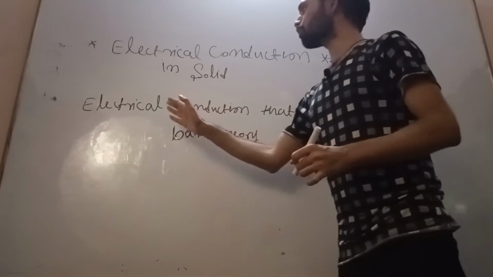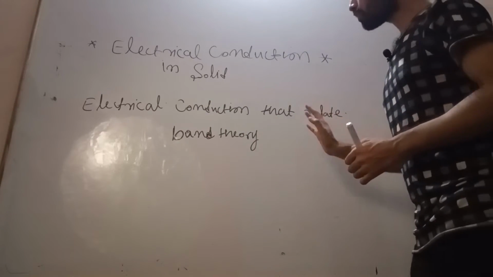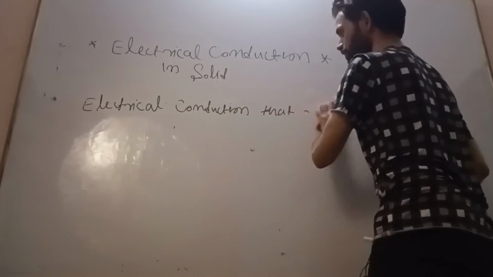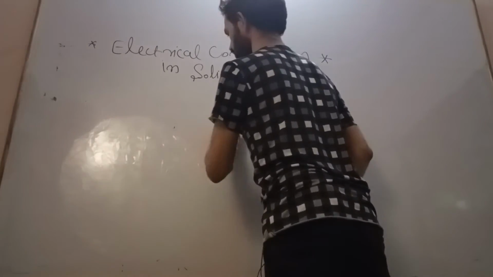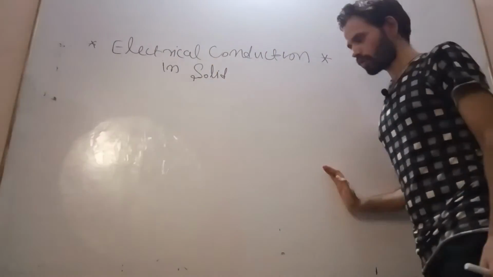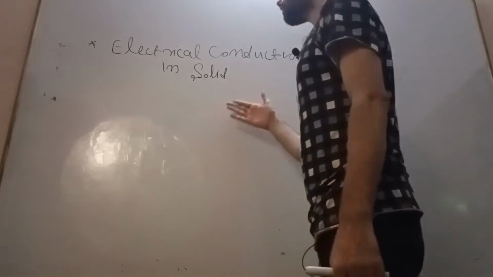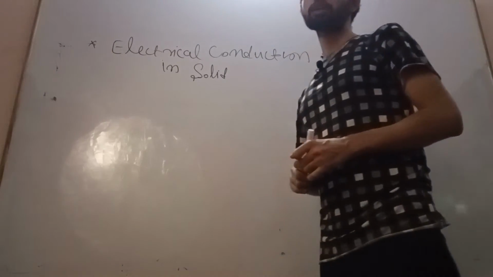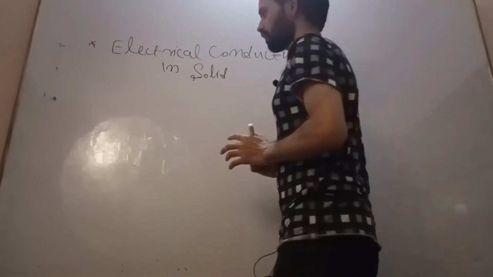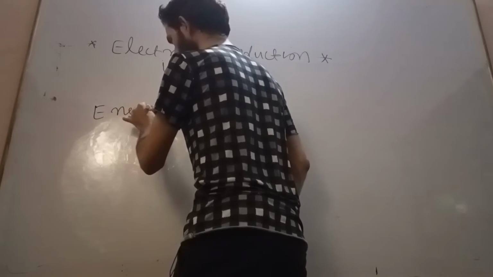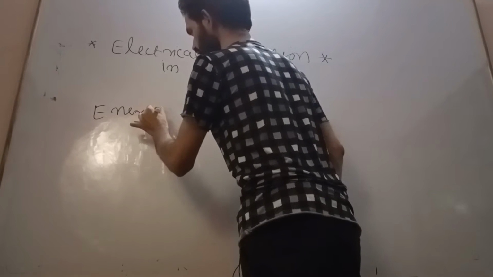So we need to consider electrical conduction. For that, we will start our discussion about the motion of particles, or the motion of electrons, in the various allowed energy bands. First we will see the energy band and bond model.